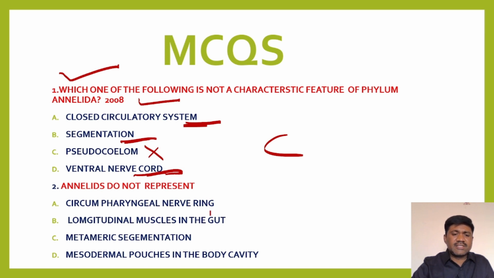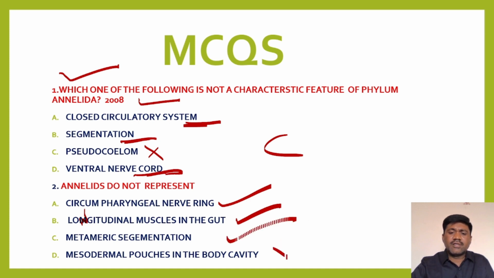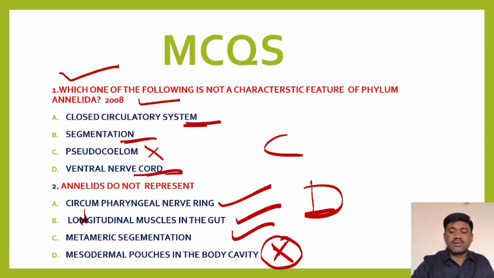Next question. Annelids do not represent which feature? Circumpharyngeal nerve ring is there. Longitudinal muscles in the gut are there, right? Metameric segmentation is also there. Then what is absent? Mesodermal pouches are not there. True body cavity is there, so mesodermal pouches are not there. So what is the answer? D is the answer. Okay, right.